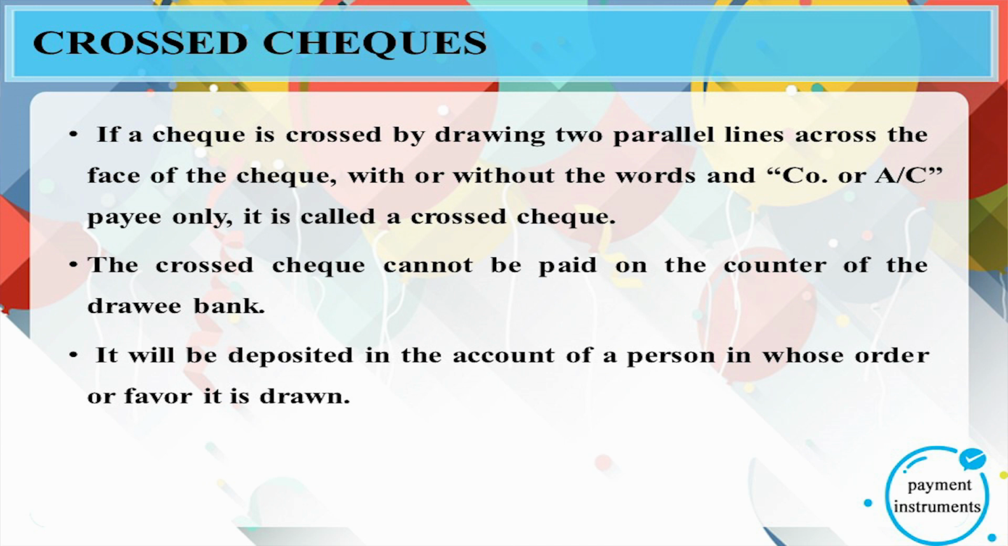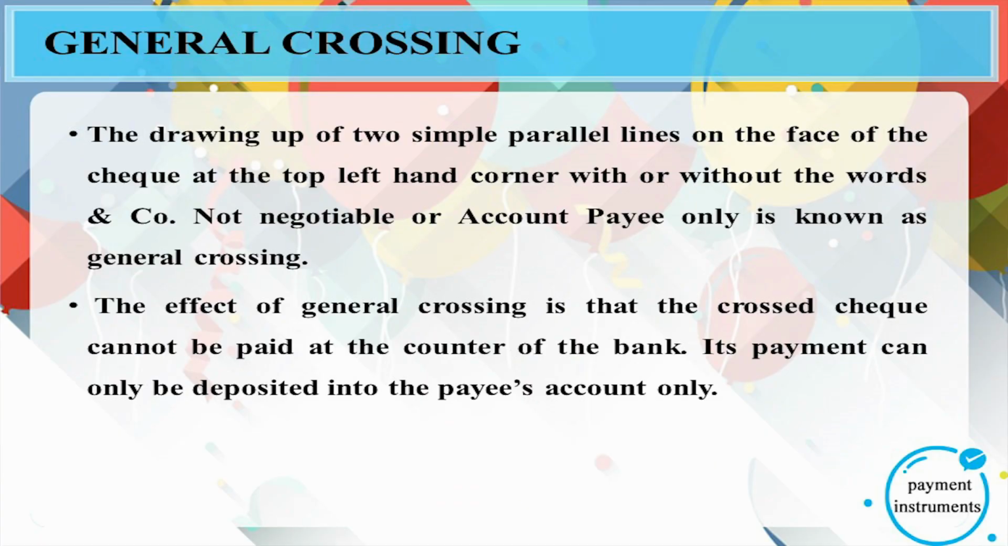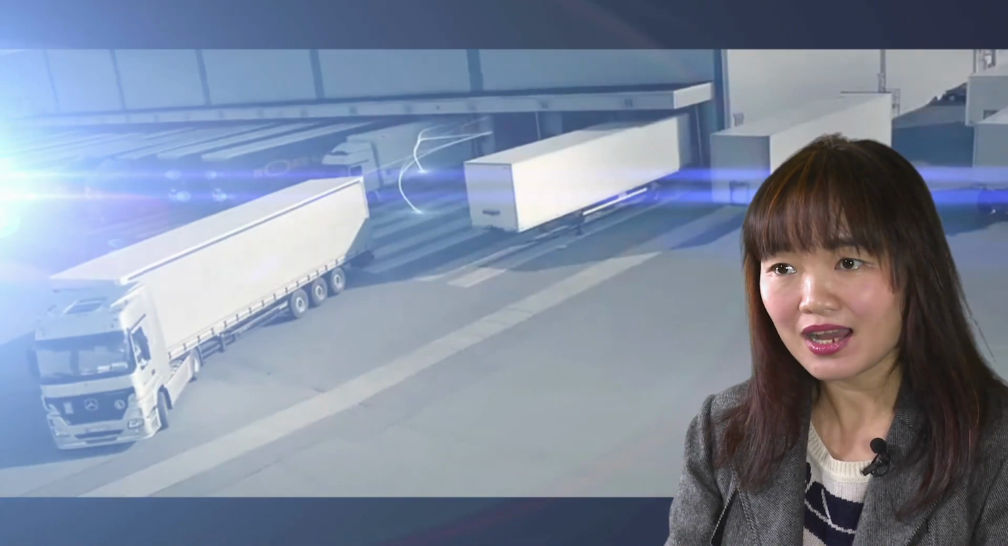There are general and special crossing. The drawing of two simple parallel lines on the face of the cheque at the top left-hand corner, with or without the words "and company," "not negotiable," or "account payee only," is known as general crossing. The effect of general crossing is that the cross cheque cannot be paid at the counter of the bank. Its payment can only be deposited into the payee's account.